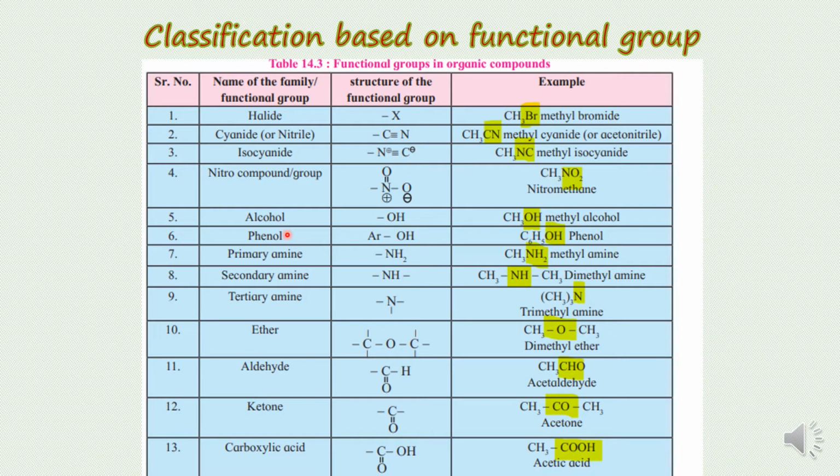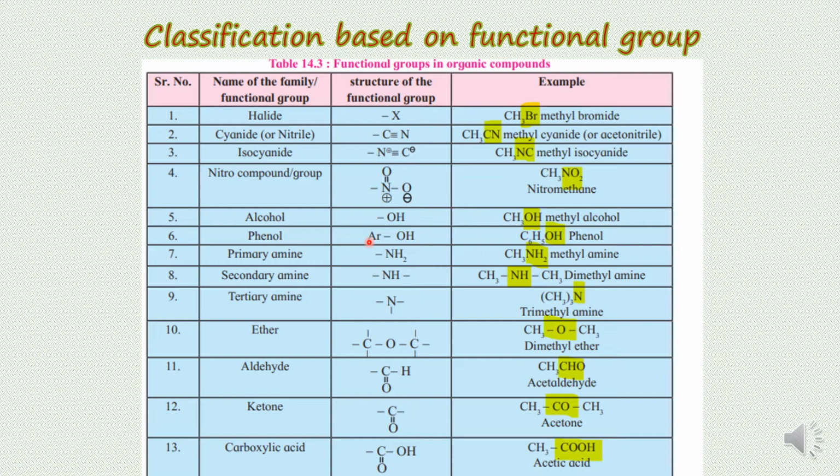Now the phenol. Children, phenol is actually also an OH group, but the OH group must be bonded with an aromatic compound, the benzene ring. Only then will the functional group be called phenolic.